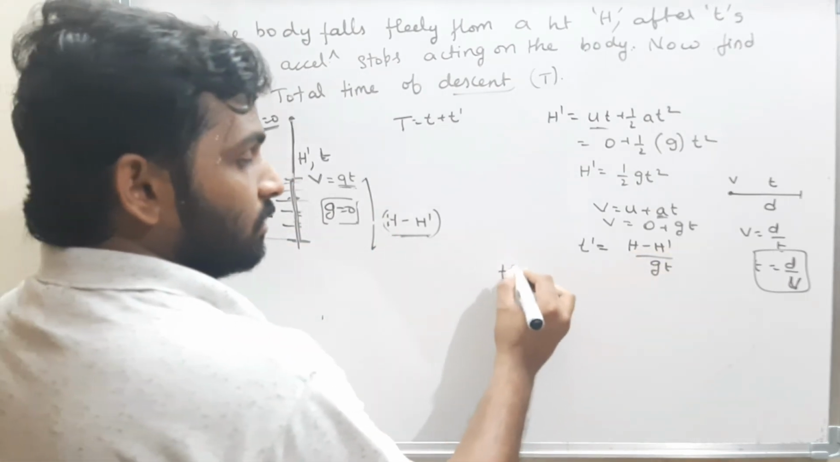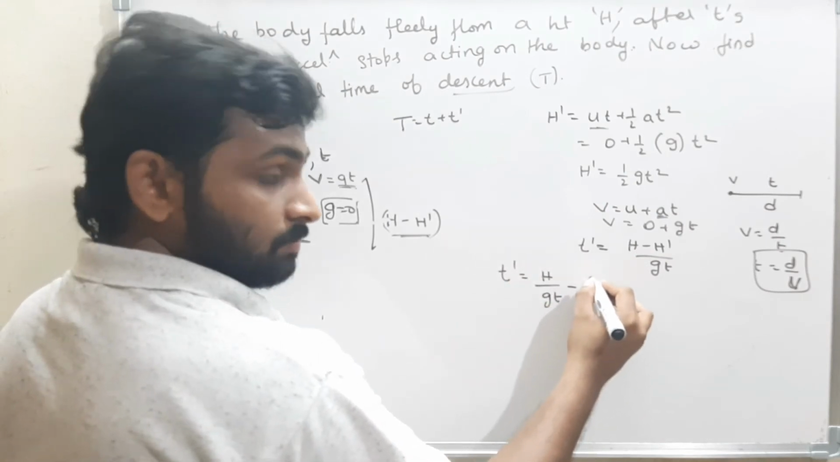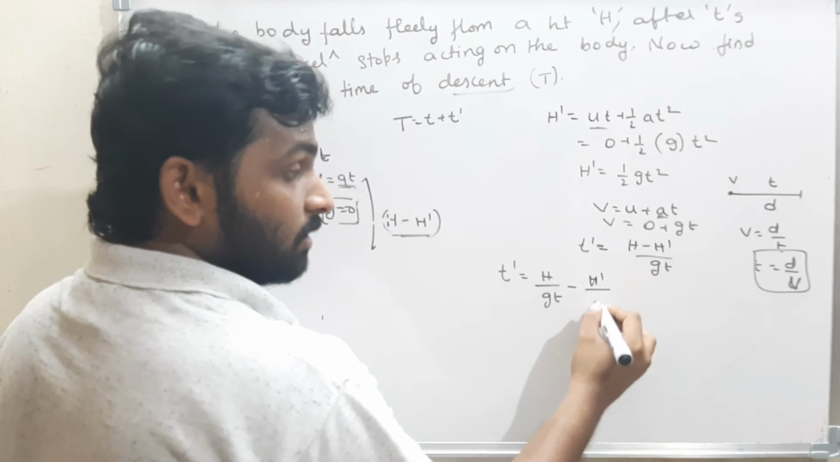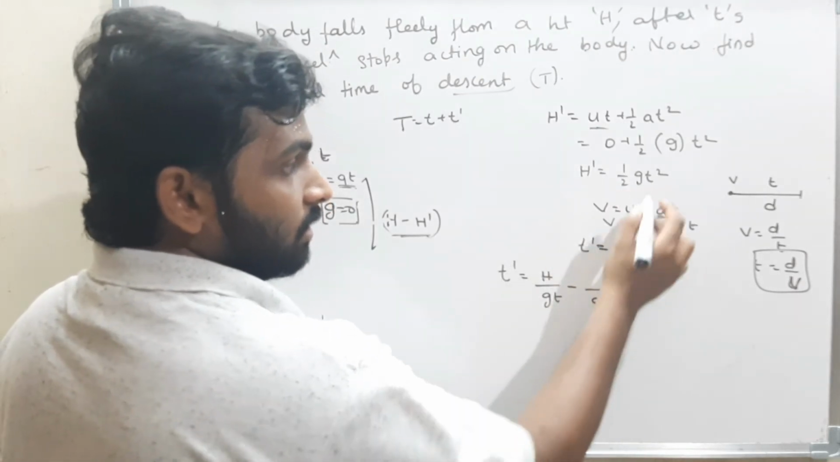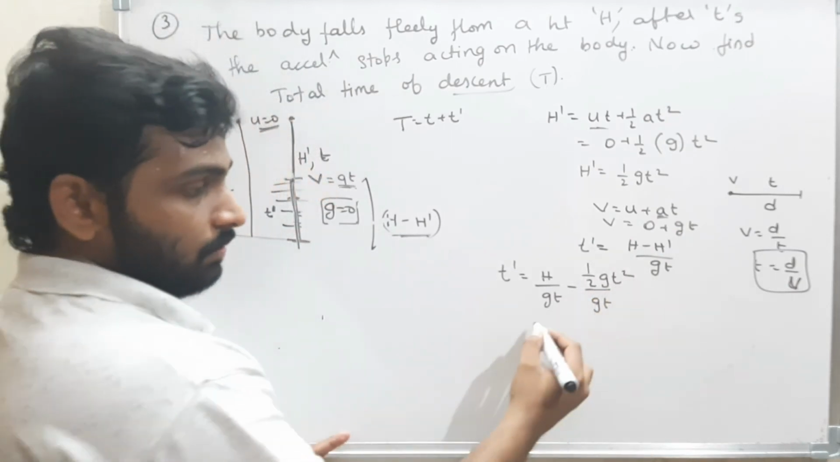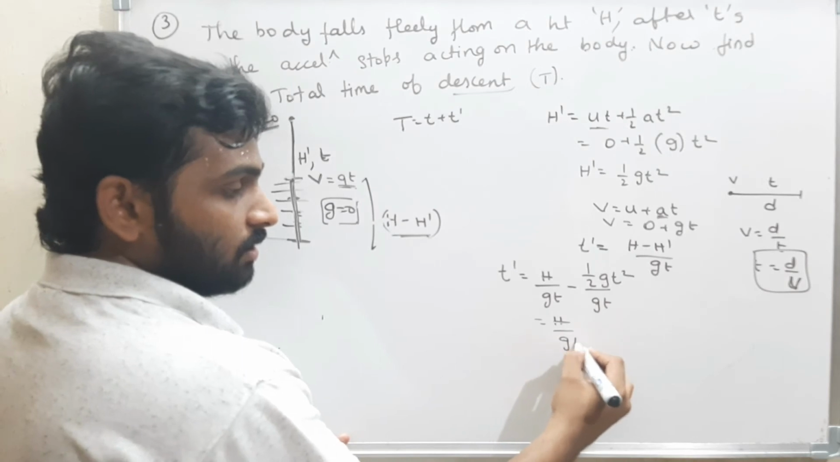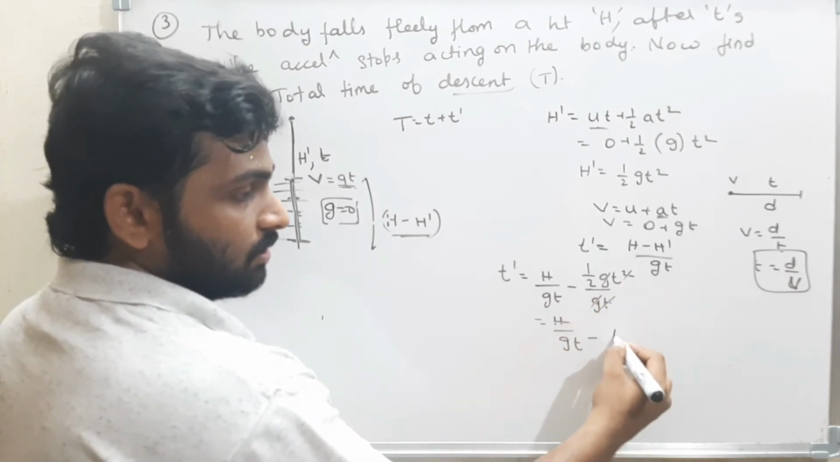Therefore, what is t dash? t dash is equal to h by gt minus h dash by gt. What is h dash? I can write it as half gt square. Therefore, h by gt minus, g and g cancel off, one t cancels off. What is the answer? t by 2.